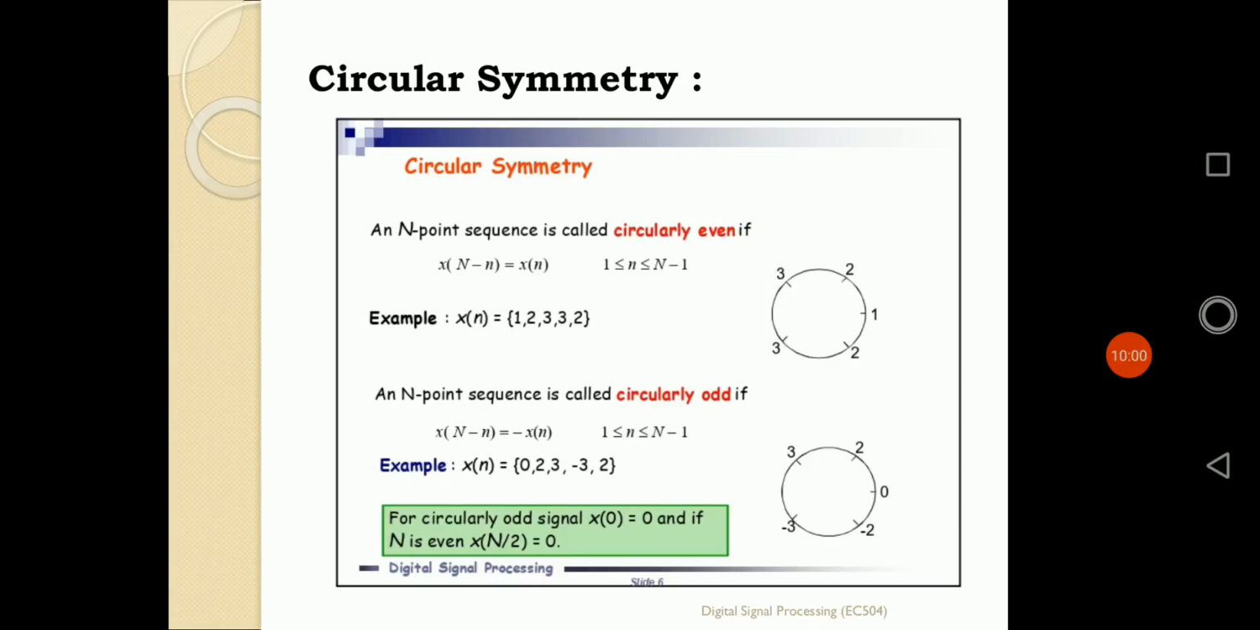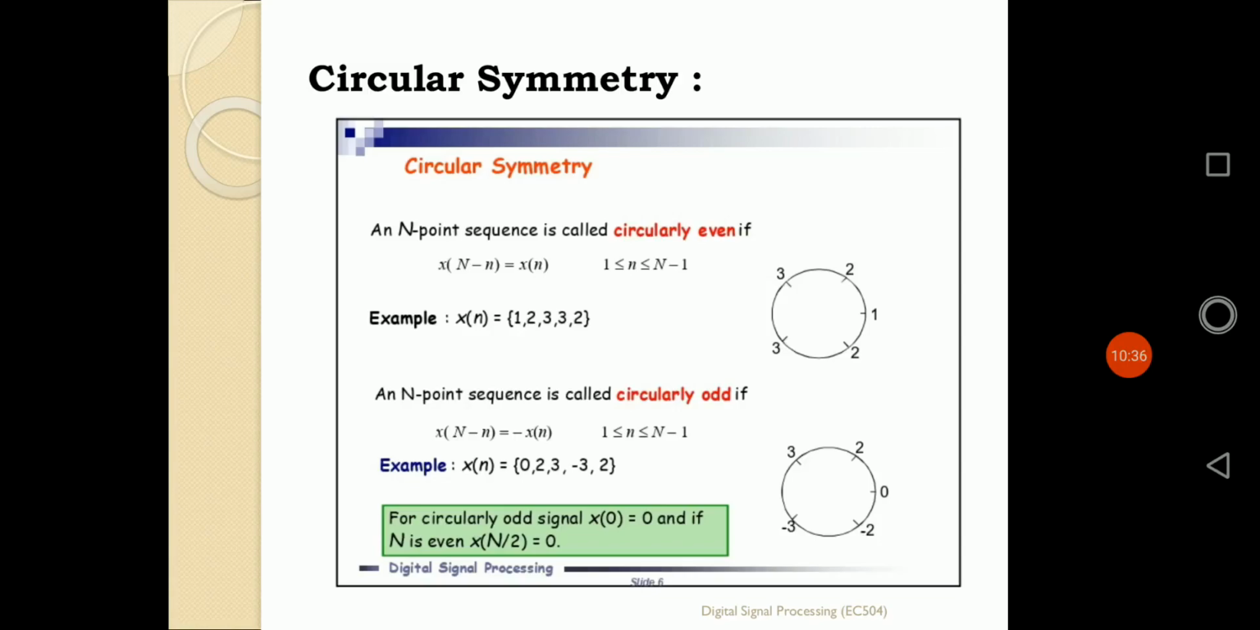For example, if the sequence x of n is represented as 1, 2, 3, 3, 2, it is defined as circularly even, because with respect to the point 1, the upper values of 3 and 2 are the same as the lower values of 3 and 2. The mirror image of the sequence with respect to the point x0 is equal in each and every portion. That's why it is defined as a circularly even symmetry sequence.